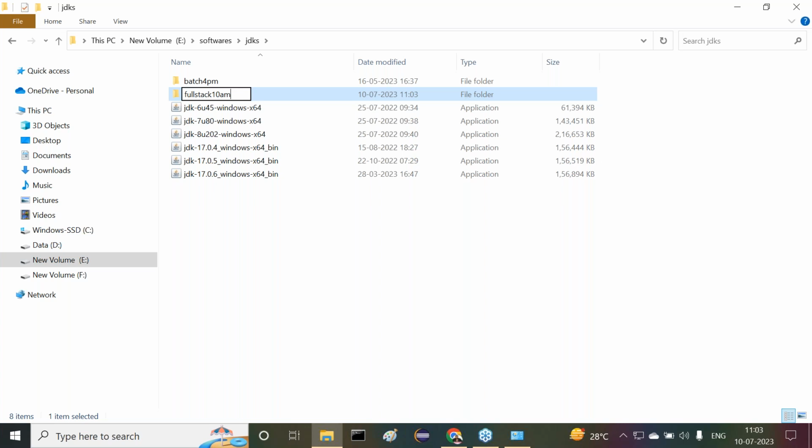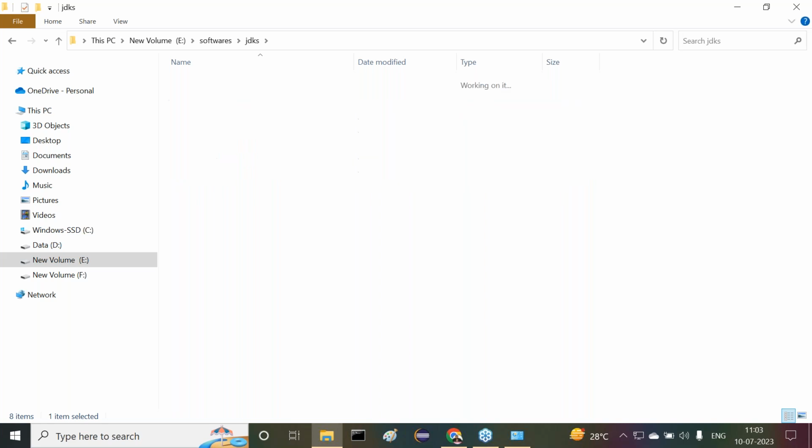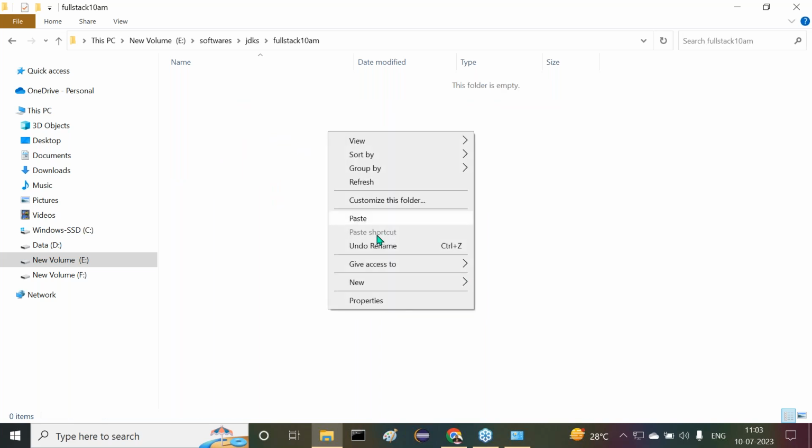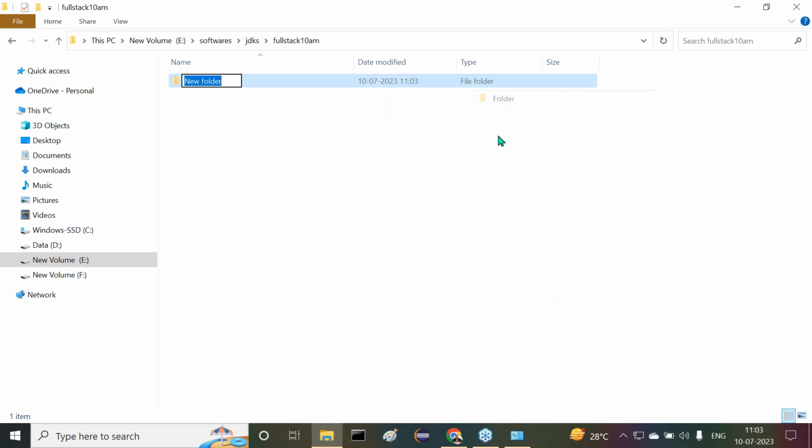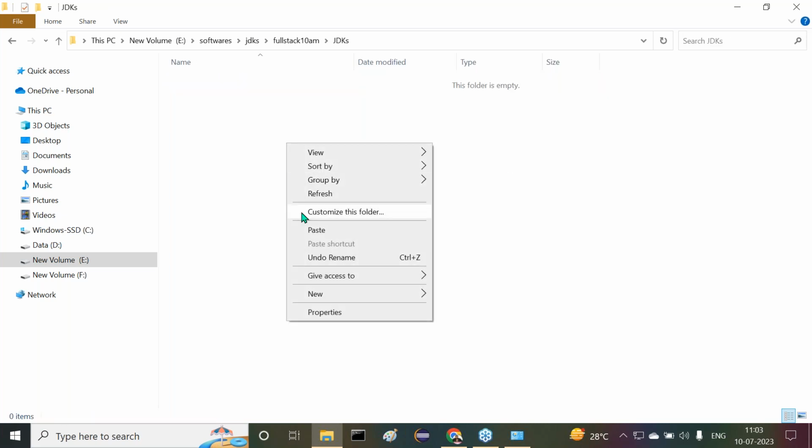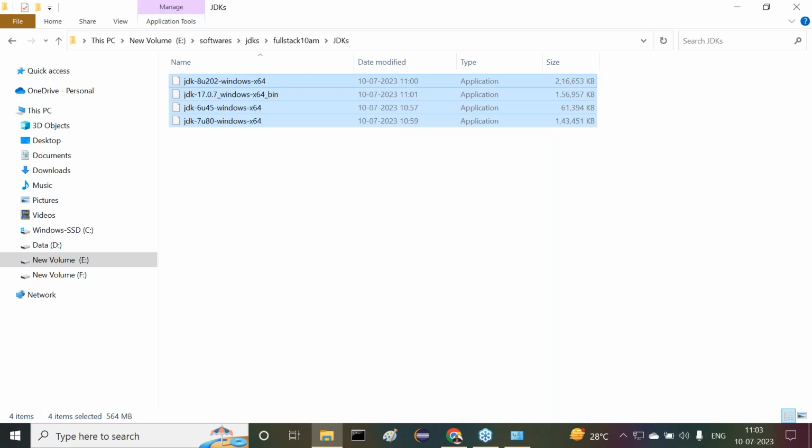So first of all, try in the same way. If you're unable to achieve your requirement, I will give the softwares in a drive. In the drive, I'm able to post it, then we can download them. But everybody has to do it in this approach. Whatever approach I'm following, don't depend on someone else for software installations. We have to do it in our own way. Okay, right sir. Now inside this, I want to prepare a JDKs folder, and inside this JDKs folder, I want to paste all the softwares.